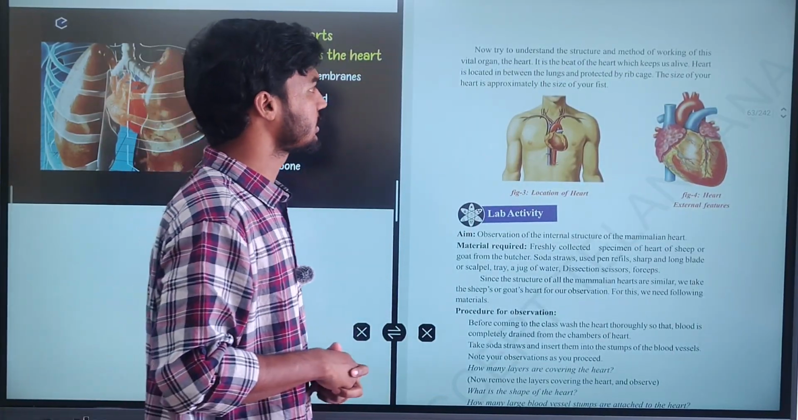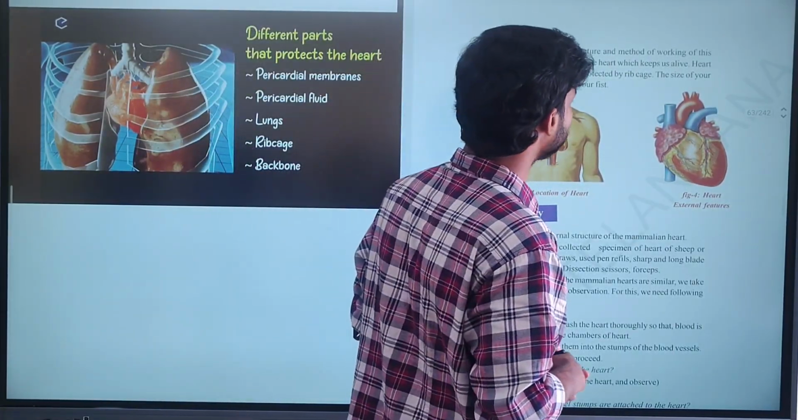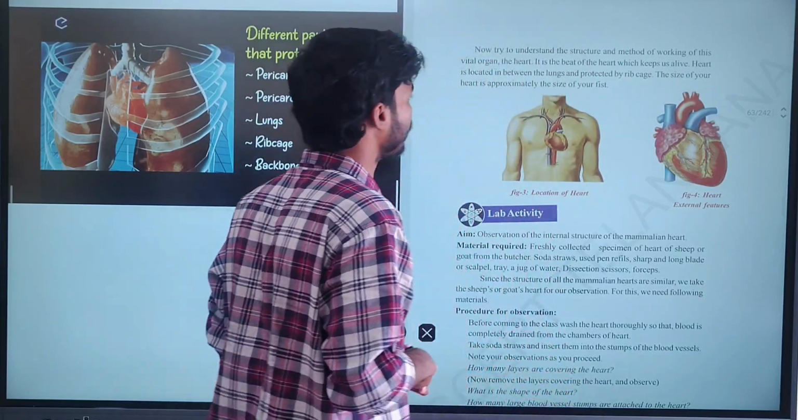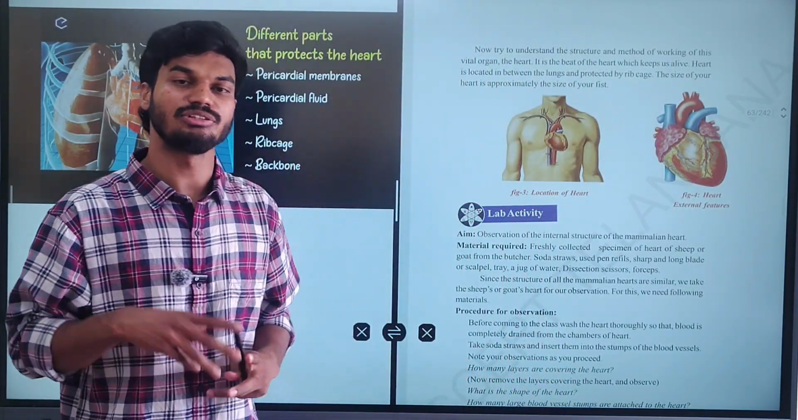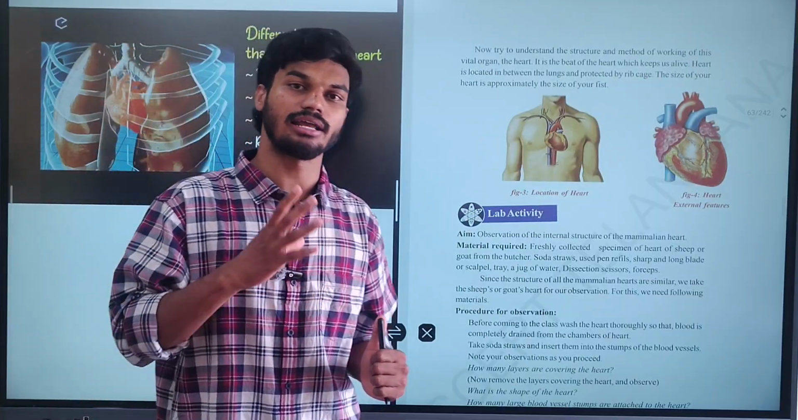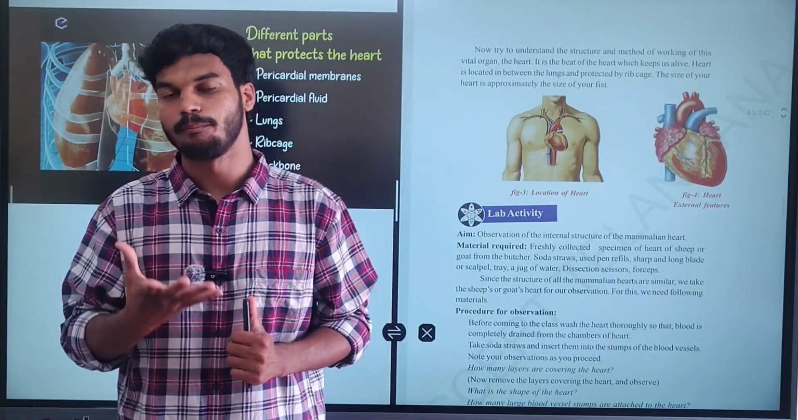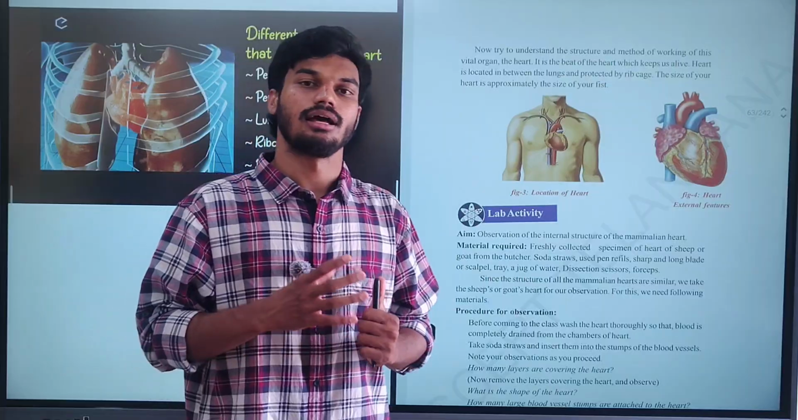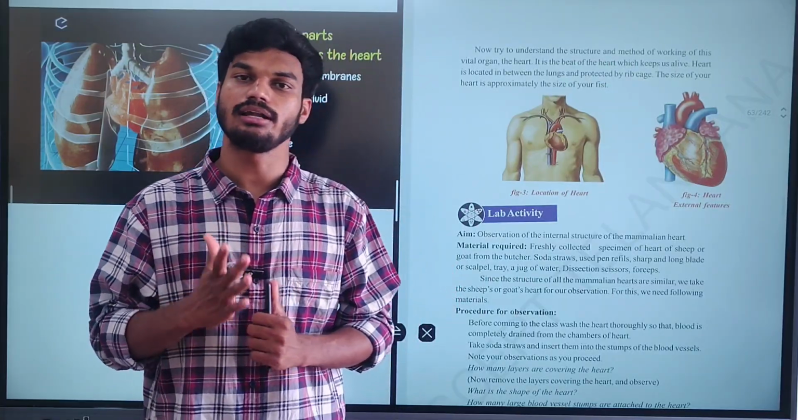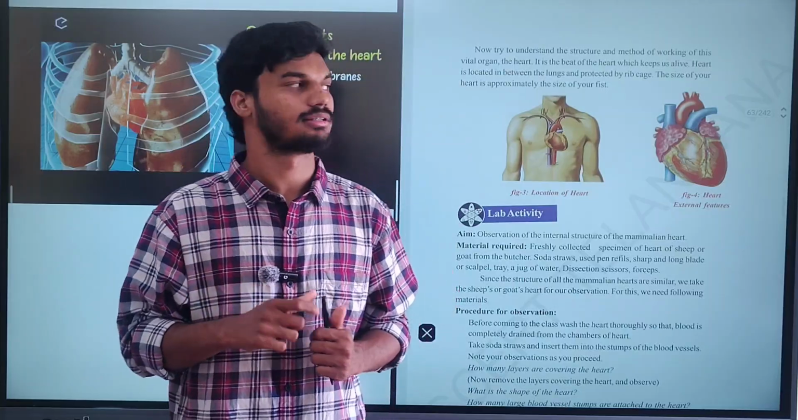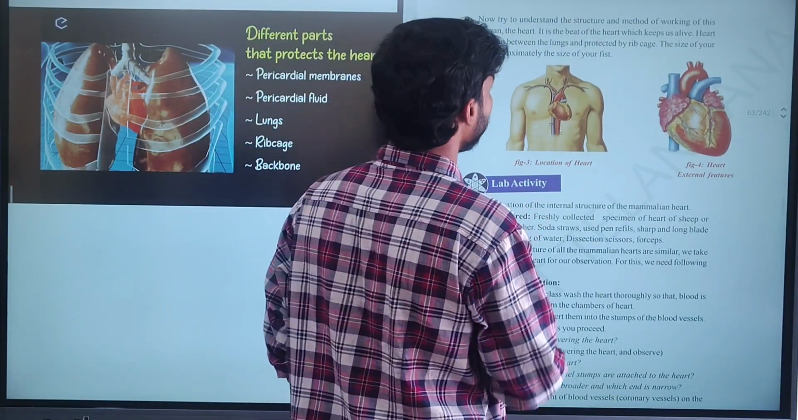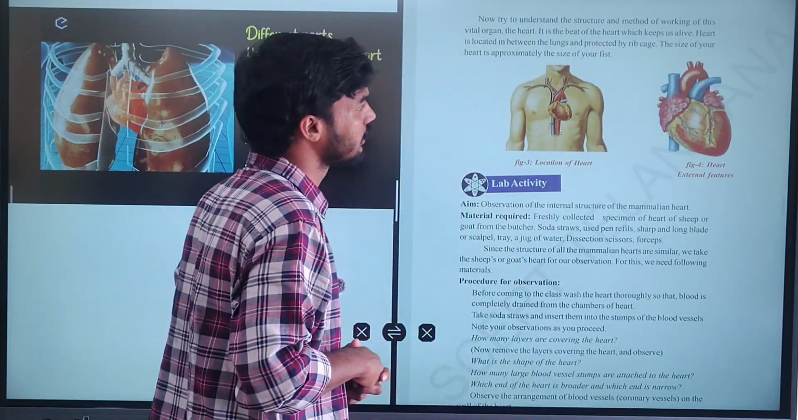Okay, now let us try to understand the structure and method of working of this vital organ, the heart. Vital organs are the organs which play a key role in our body's functions. Brain, heart, and kidneys are some of the vital organs which play a key role for survival. Now coming to the heart, it is the beat of the heart which keeps us alive.